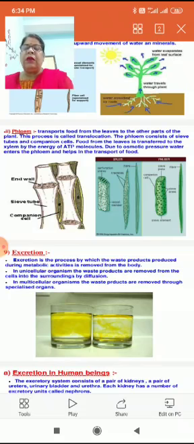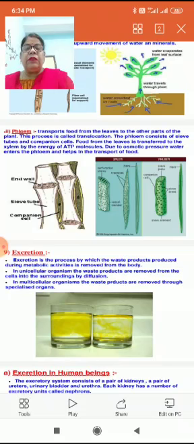You have learnt in class 9 that the plasma membrane is selectively semi-permeable, so through it waste products are removed out from the cell.